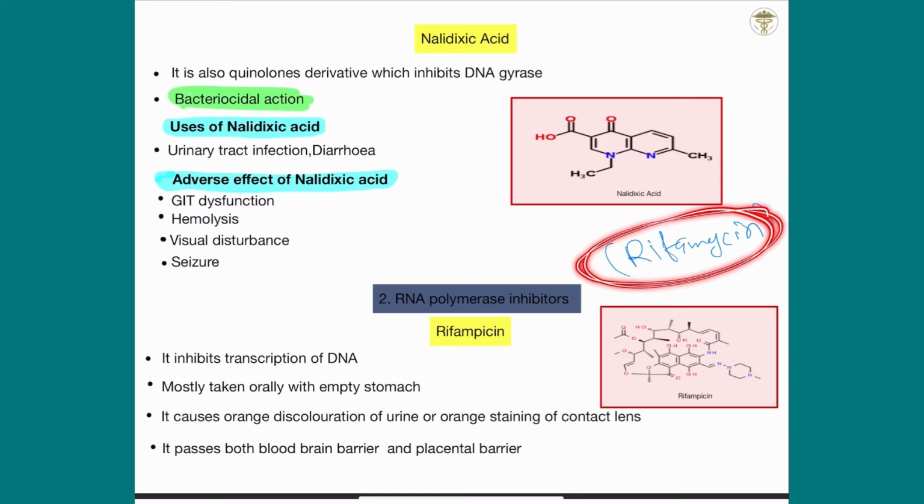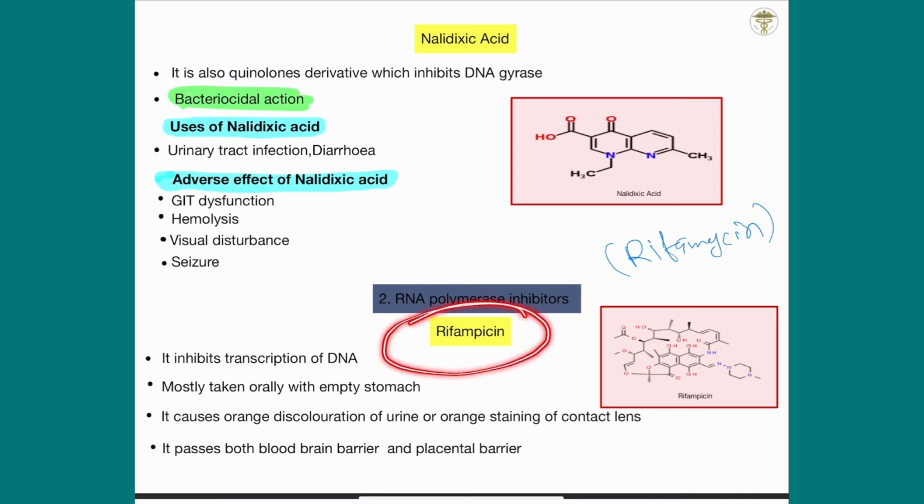Rifamycin has many derivatives like rifampicin and rifabutin. So please learn that rifampicin is a derivative of rifamycin, so do not be confused. Rifamycin has many derivatives like rifampicin, rifabutin and rifagil.